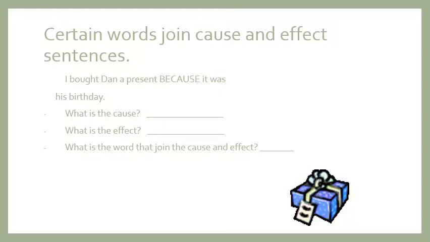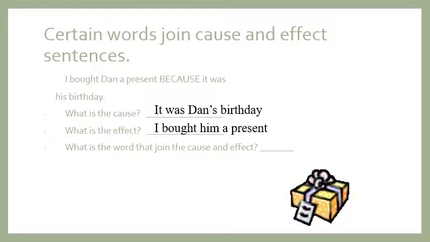Let's have this example. I bought Dan a present because it was his birthday. We have to figure out the cause, the effect, and the word that joins the cause and effect. What's the cause here? What happens first? It's his birthday. So it was Dan's birthday. What's the effect? The effect, I bought Dan a present, for sure. And what's the word that joined the cause and effect here? Because.